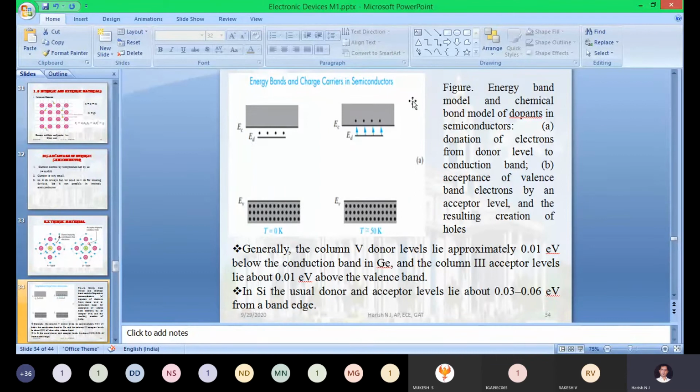Now, everyone, are you able to see this diagram, the energy band diagram of the silicon? Can you tell me what changes we made compared to the previous energy band we have discussed?